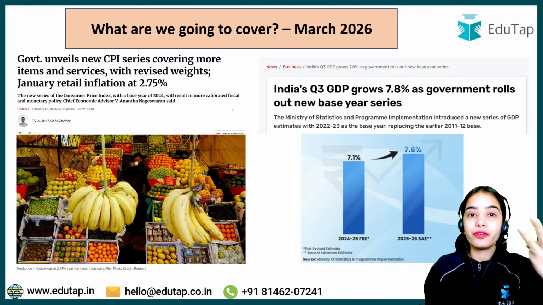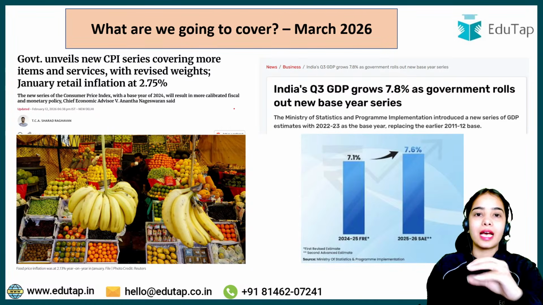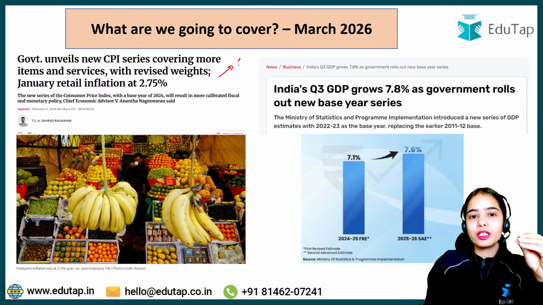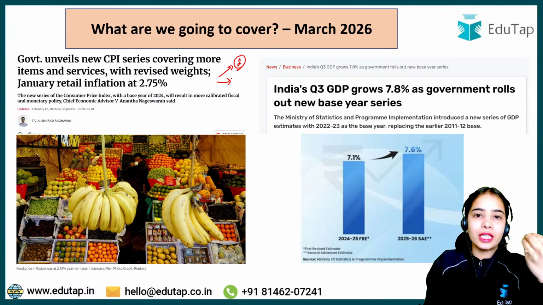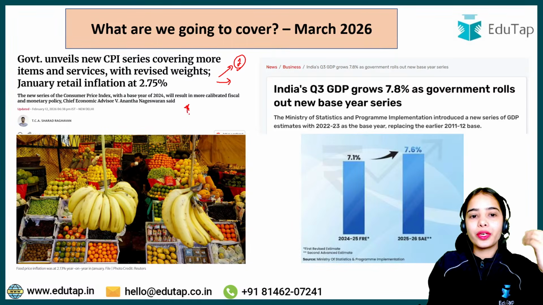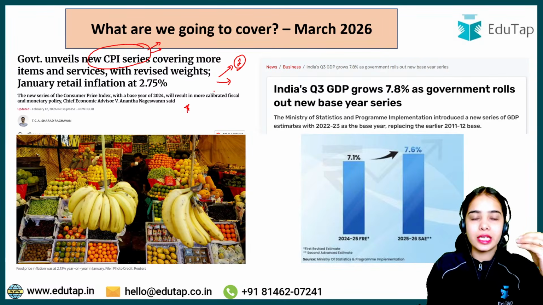There is the change in the weight that we have to discuss, as well as the international measures that are being followed. So we will discuss what this new guideline, the new framework that we are following, is. We are going to discuss this in detail in today's session so that you have clarity about the new CPI series, the basket, the weights, and all the nitty-gritties.